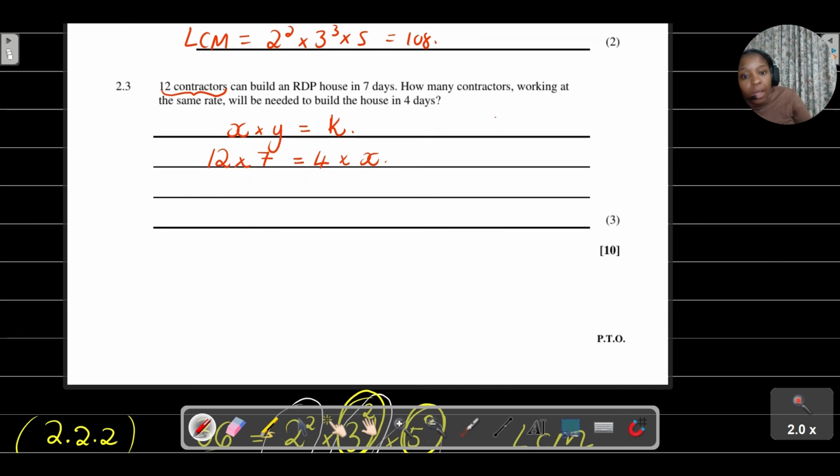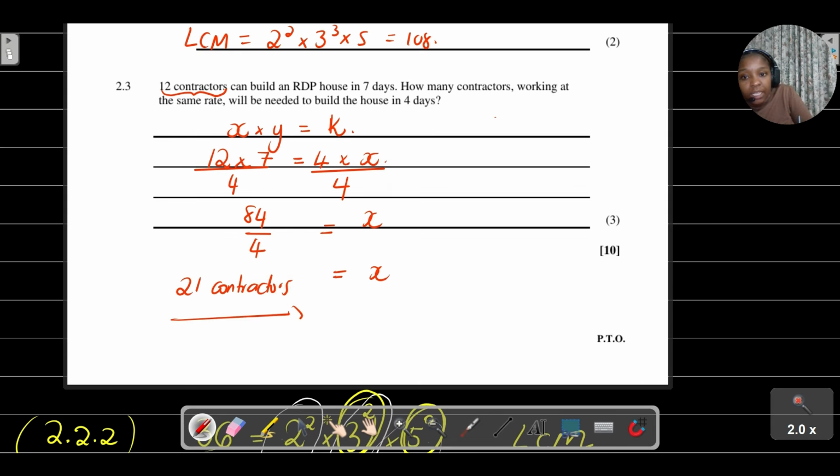Then from here, all we need to do is solve this equation for x. If you divide both sides by 4, you'll find that x is equal to 84 divided by 4. Therefore, x is equal to 21 contractors.